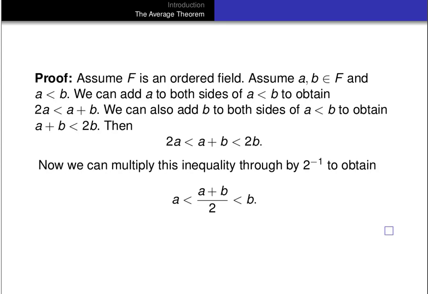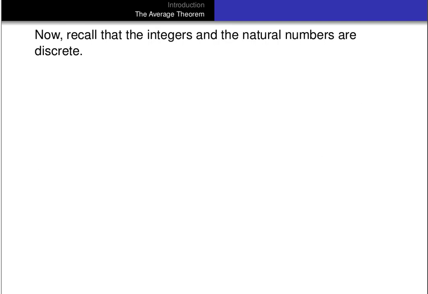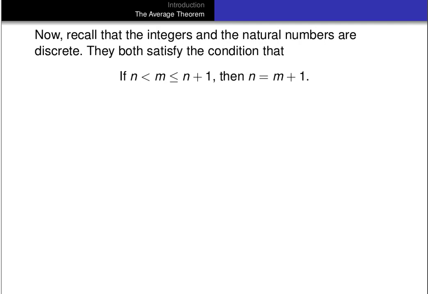So what's the import? Why is the average theorem important? Well, let's recall that the integers and the natural numbers are discrete. That is, they both satisfy the condition that if n is less than m, which is less than or equal to n plus 1, then n has to be m, or m has to be n plus 1. In other words, there's no natural number between another natural number and its successor.